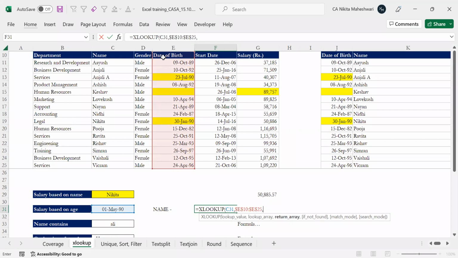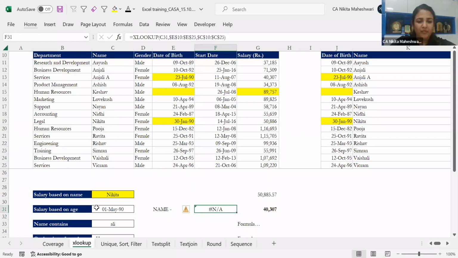Comma. Then you want the names column C. Freeze this column. Comma, enter. It will give me this because the date of birth does not exist. So I'll have to do that again, approximate match and everything. Let me make it simpler right now. I'm just putting this date over here. So it is giving me Keshav. That person's name is Keshav.